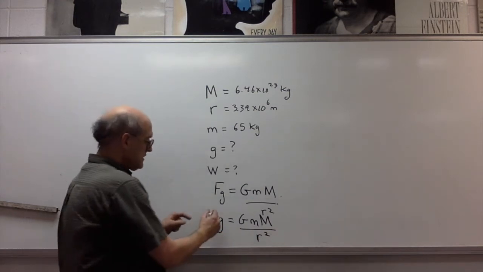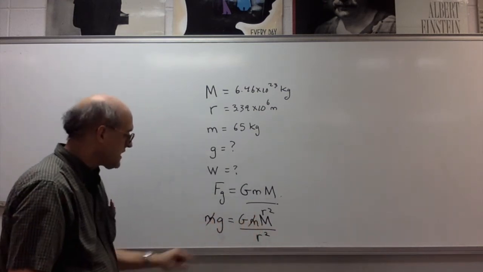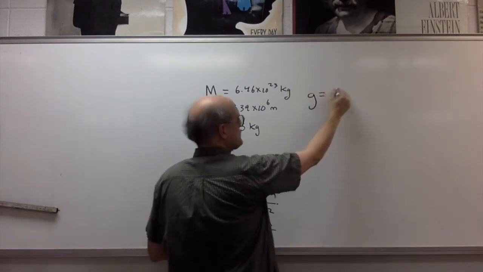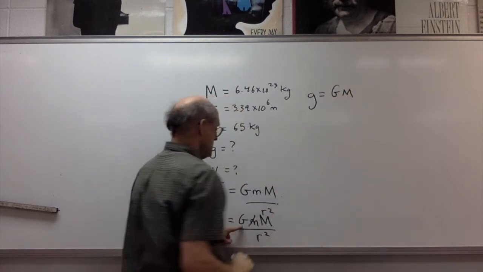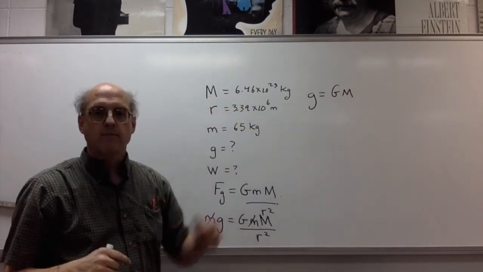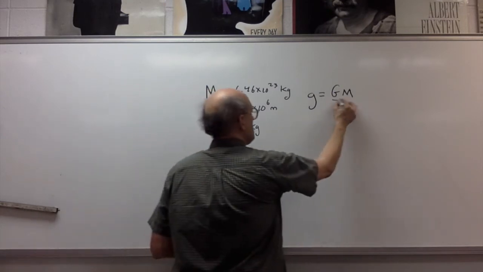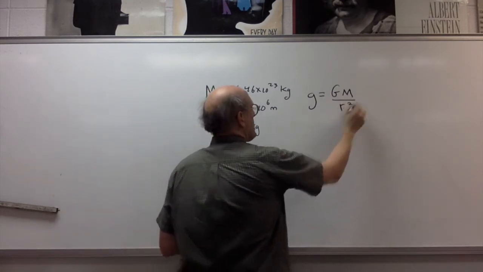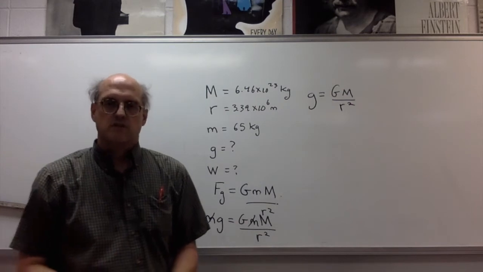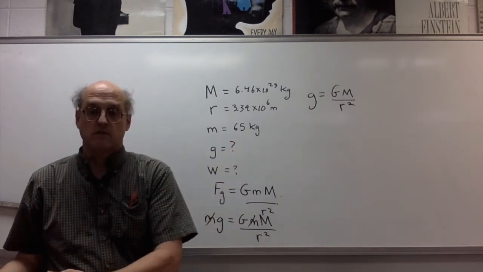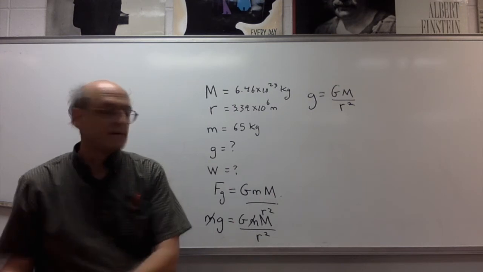And you'll notice that the mass of the person cancels out, and it leaves us with the acceleration due to gravity on the surface of Mars is equal to G, capital G, the universal gravitation constant, times the mass of Mars, divided by the radius of Mars, or the center-to-center distance between the mass and the center of Mars.